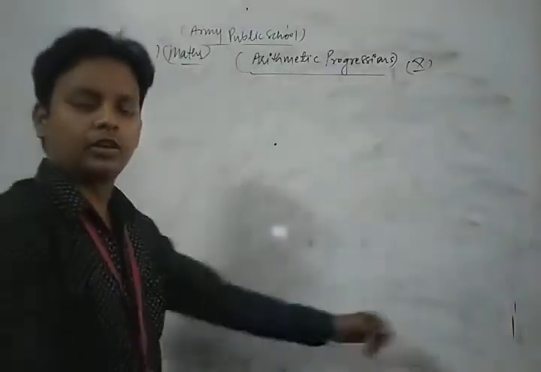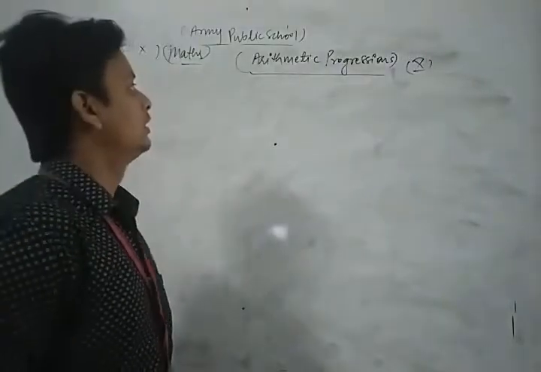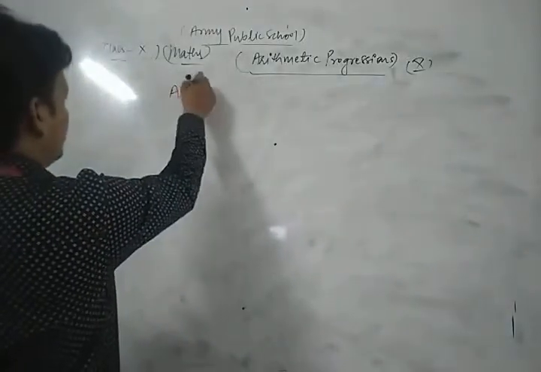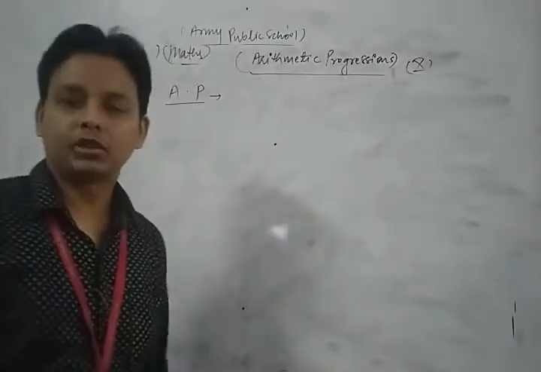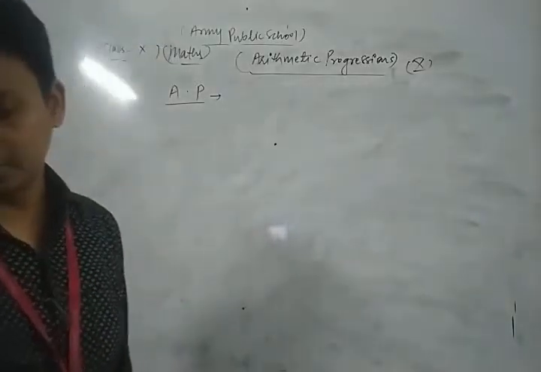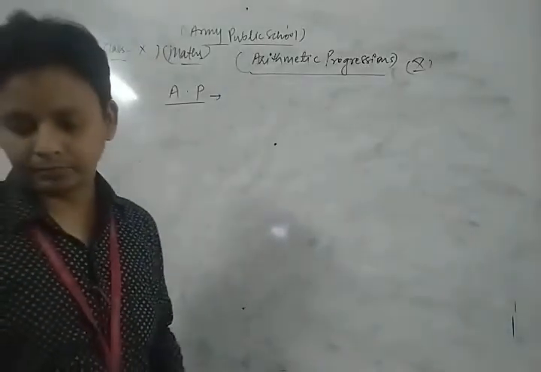Now let's see. The short form of arithmetic progression is AP. Let's understand.